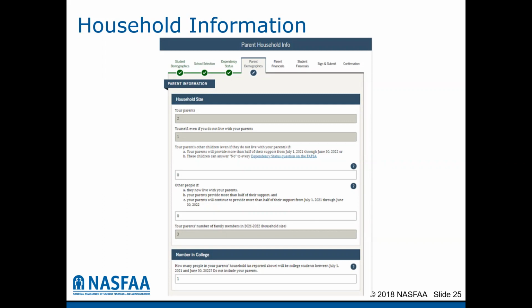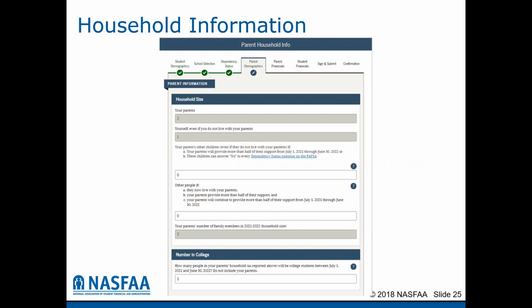Then it will ask for the number of your parents' other children, even if they do not live with the parent, but the parent will provide support for them, or they would be considered dependent for financial aid purposes. So the student would then enter the number of other children in that box. Then other people, if they live with the student's parents and the parents provide more than half of their support and will continue to provide that support during the financial aid award year, which is the 22-23 year. So it will total up then the number of people in the student's household size.